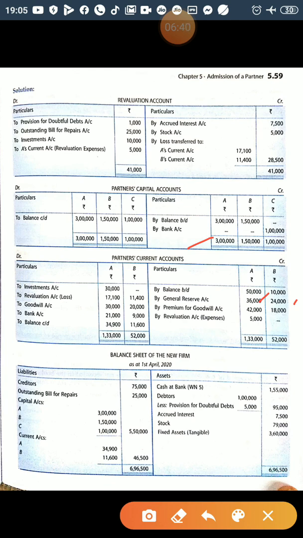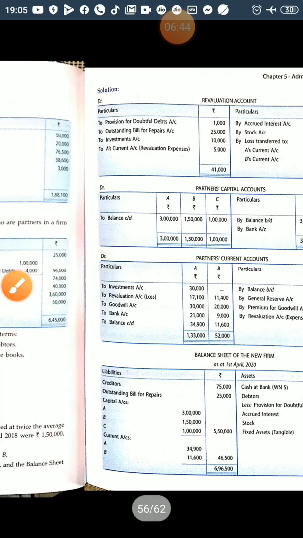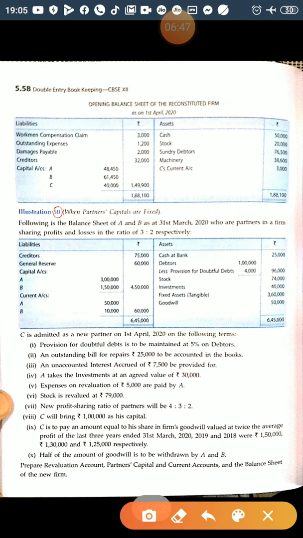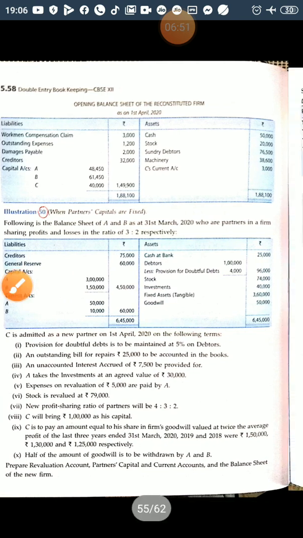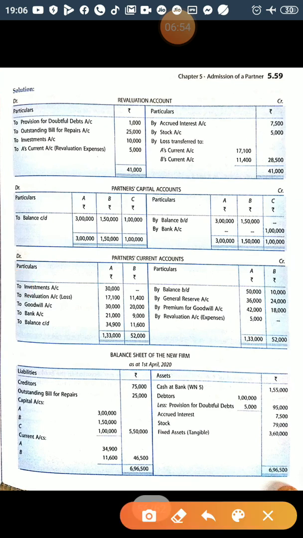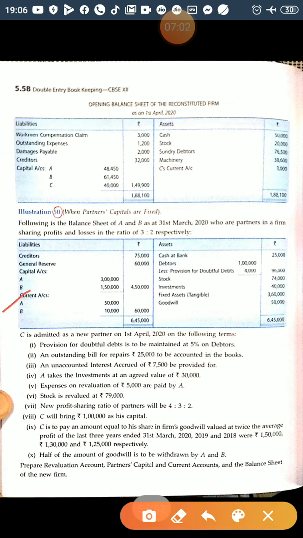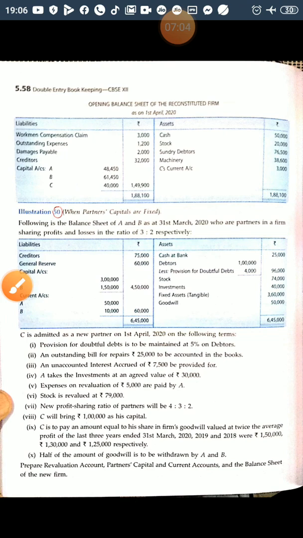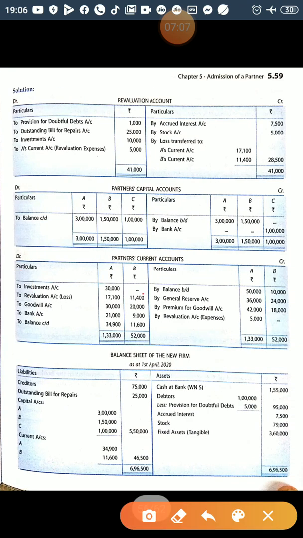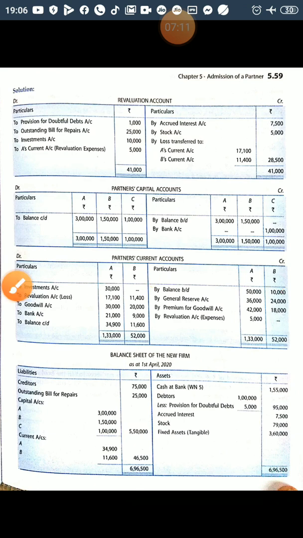Now again, next is, after general reserve, capital balances are given. You will write in their capital account, by balance BD 3 lakh 1,50,000, right? Next item is given current account balances. They are having a credit balance, so on the credit side of the current account you will write by balance BD 50,000 and 10,000, right?